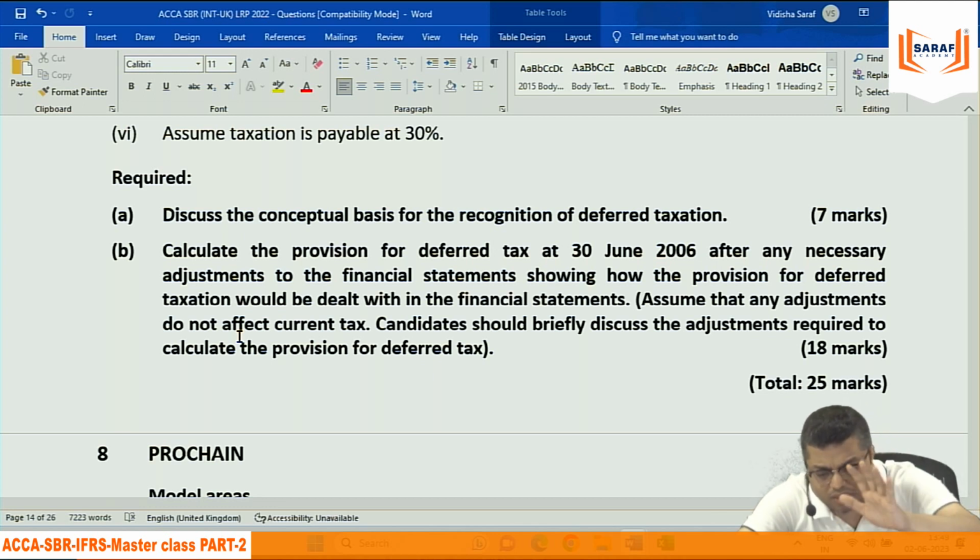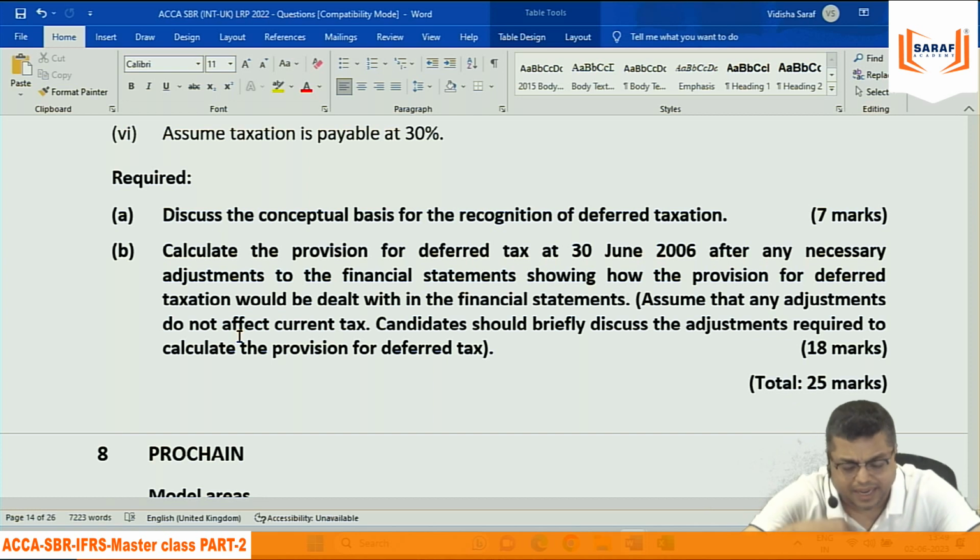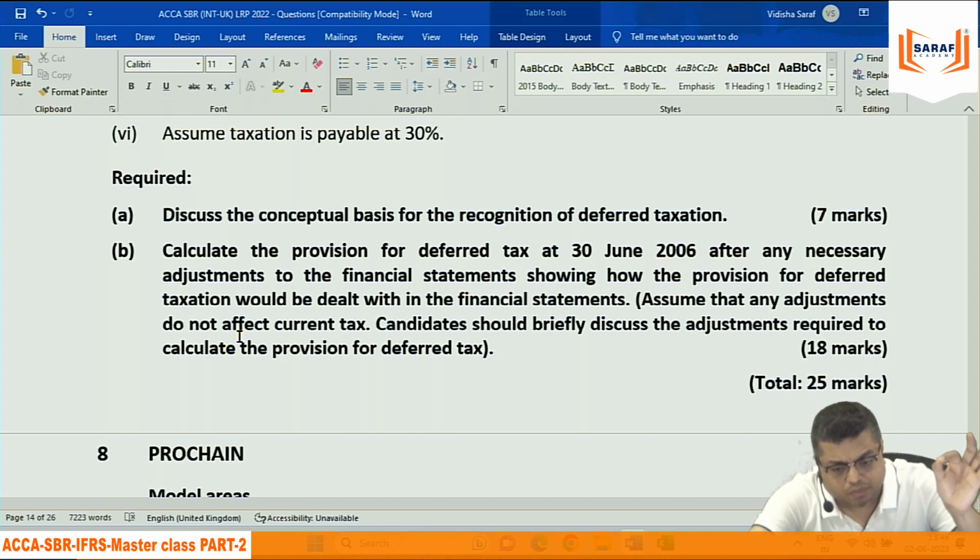But if the computer value is 1 lakh, that will be depreciated in the books of accounts and that will be depreciated in the Income Tax Act. So because the depreciation amount is different, the accounting income and taxable income are different. The tax expense we will record in the books of accounts is based on accounting income.